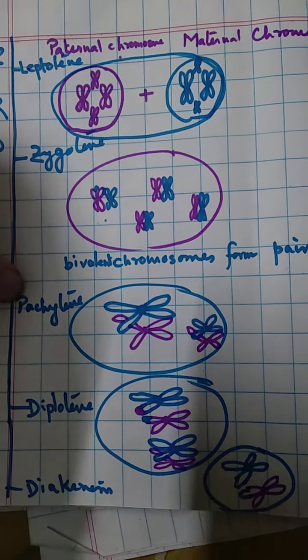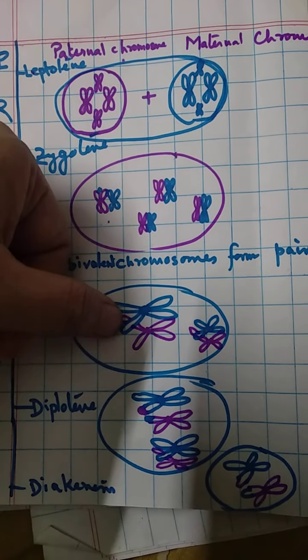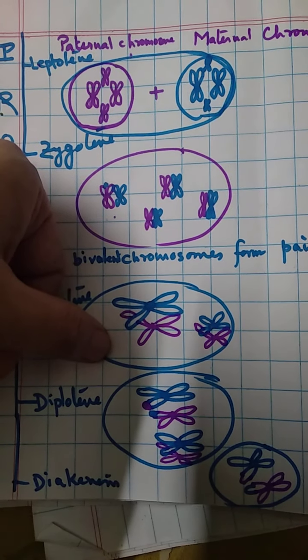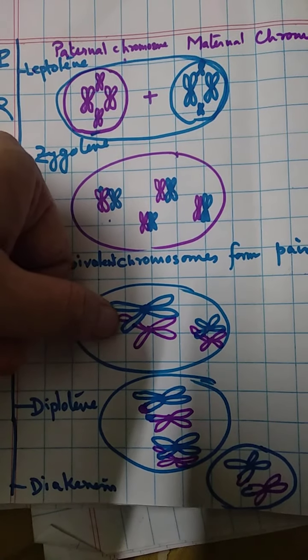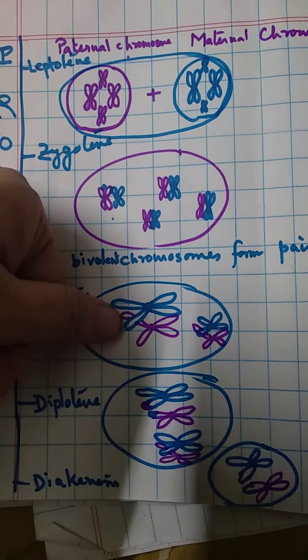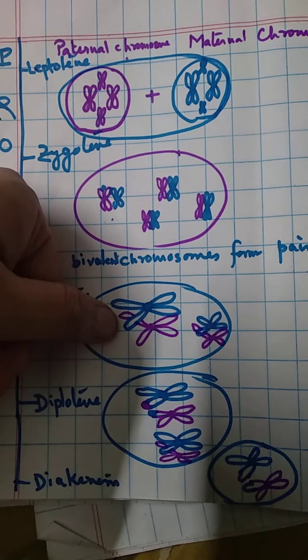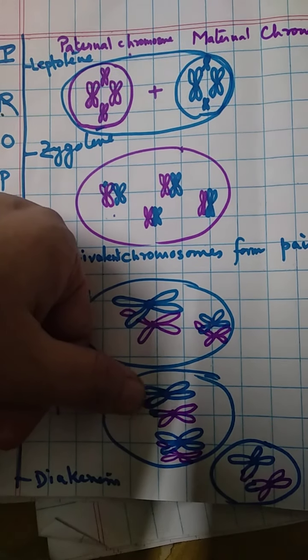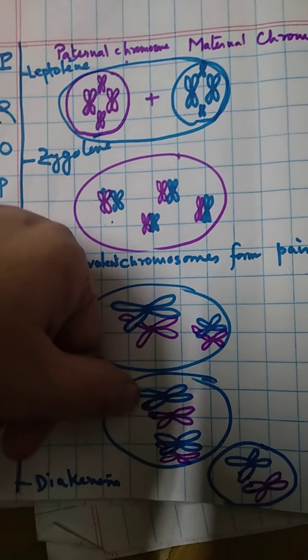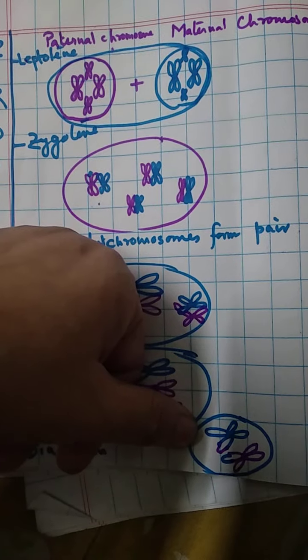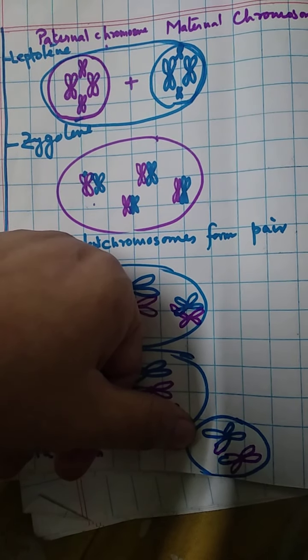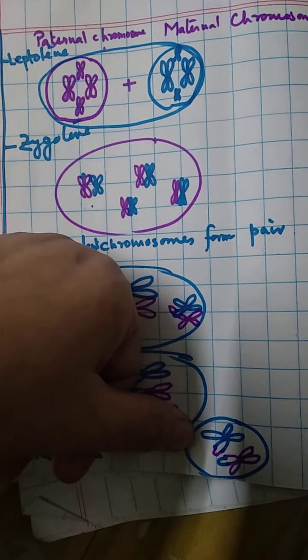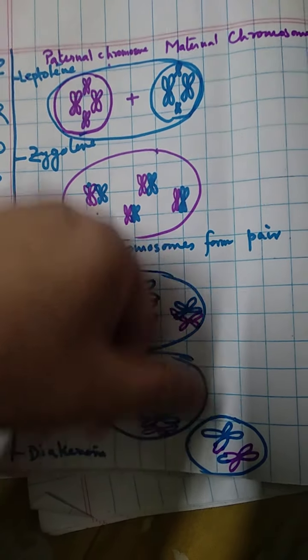Now, in pachytene stage, the non-sister chromatids will exchange the segments between them, and as a result, the point of their exchange is X-shaped, and that is called chiasma. In diplotene, the exchange will continue, and in diakinesis, the exchange has completed and the chiasma moves to the end, that is called terminalization.